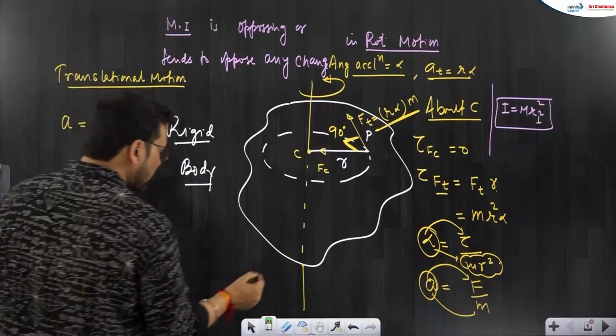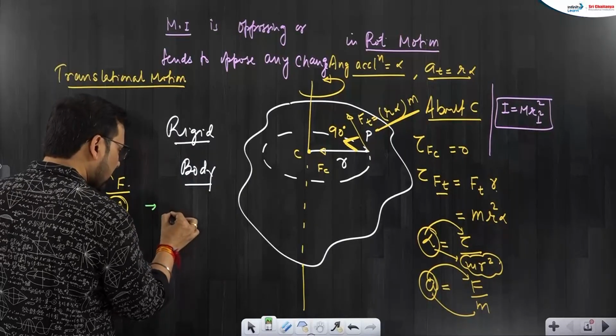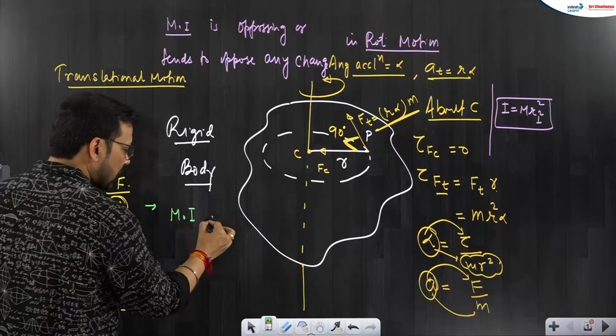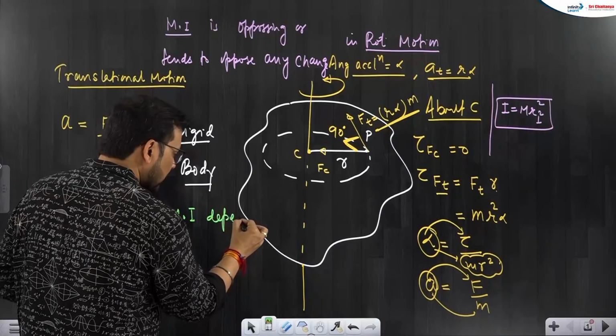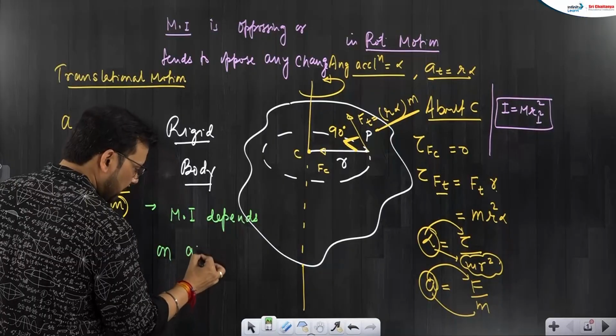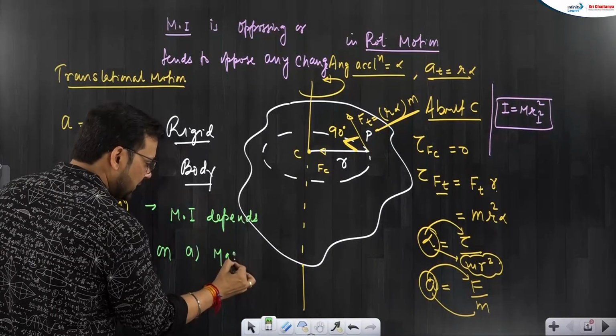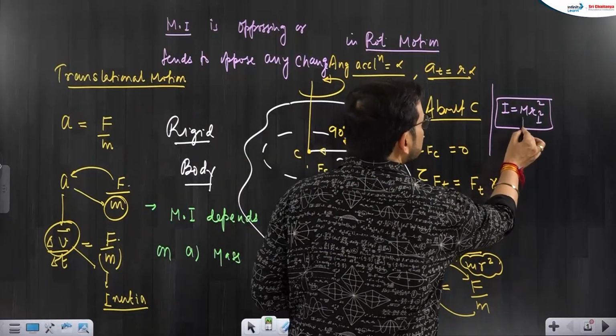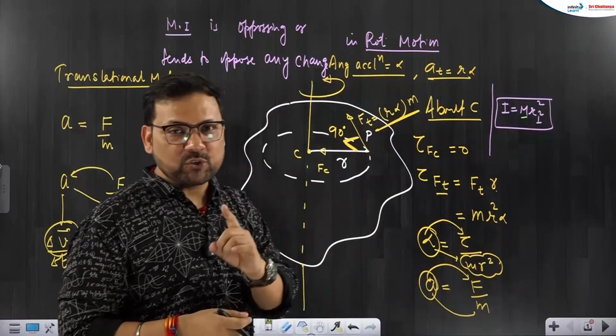If you have noticed one more thing, moment of inertia depends on mass, okay? That is very much evident. The first quantity there is mass, right? So moment of inertia depends on mass.